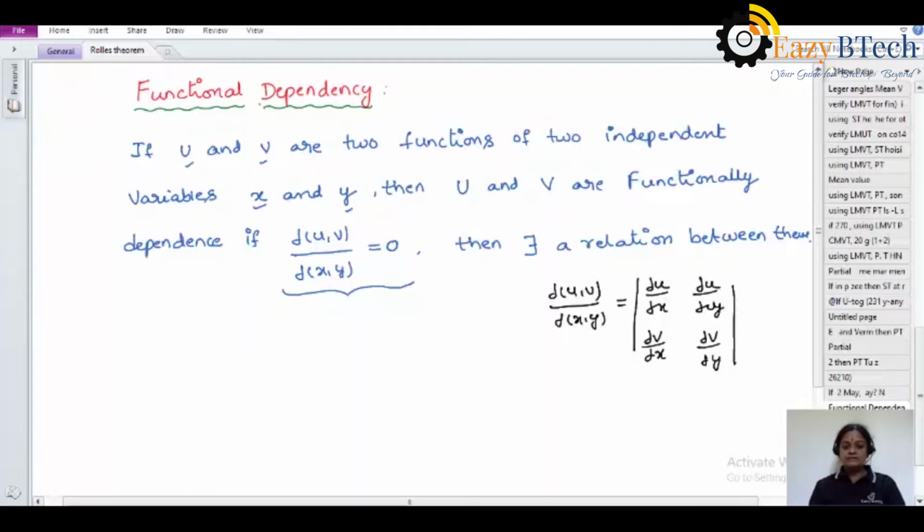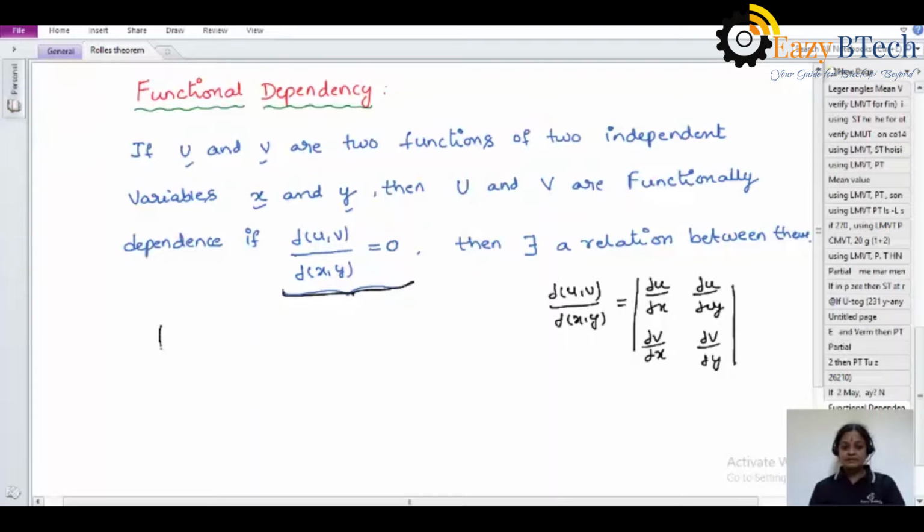So according to the functional dependency definition, if the partial derivatives of u with respect to x and y, and v with respect to x and y, form a 2 by 2 determinant whose value is equal to 0, then you can say that u and v are functionally dependent.